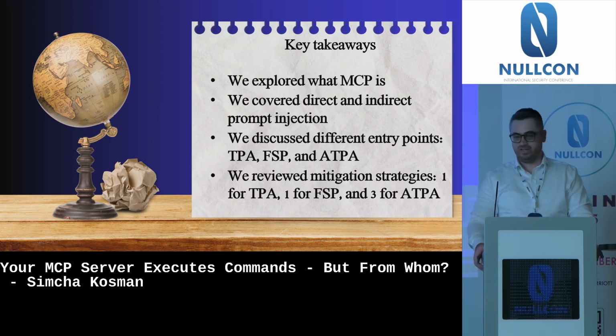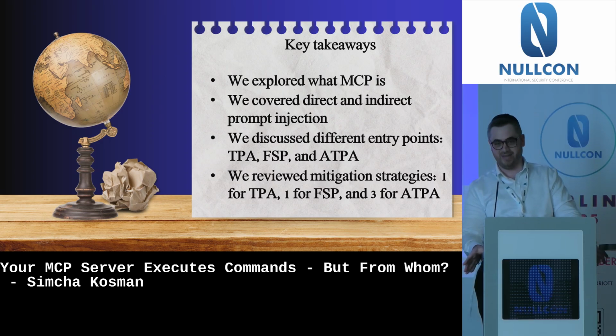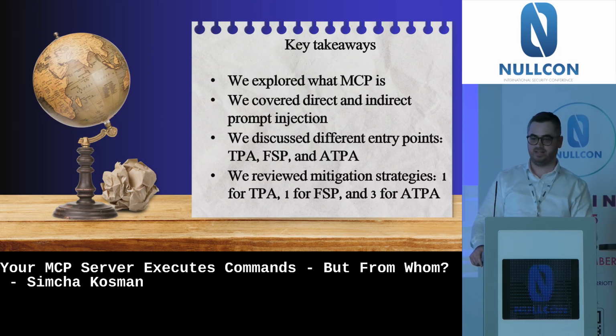So what have we learned in this talk? We saw what MCP is. We understood exactly the flow. We saw what a direct prompt injection is from the user himself, indirect from a file he uploaded, or from an MCP that is connected in between. We discussed three different ways to attack that. One is tool poisoning attack from the description. Another is a full schema attack from a field in the schema, and another is advanced tool poisoning attack from the tool output. And we saw a few ways to mitigate against them.